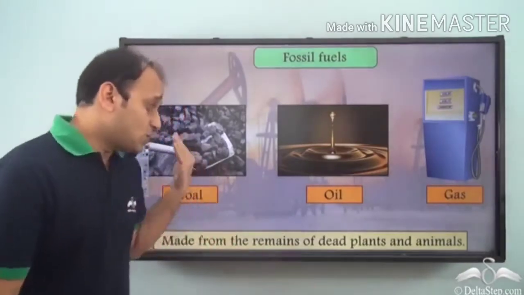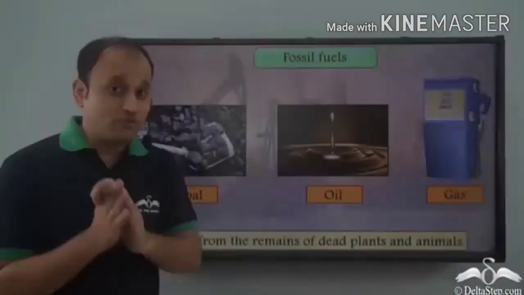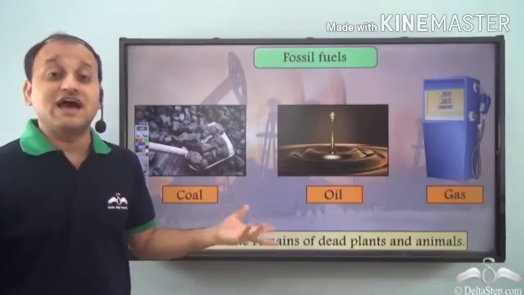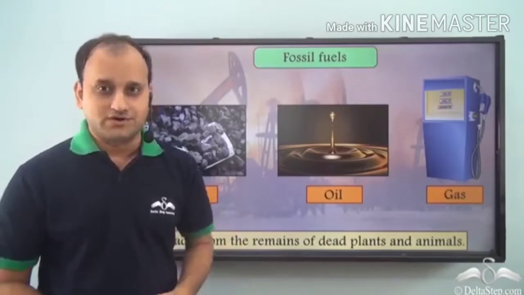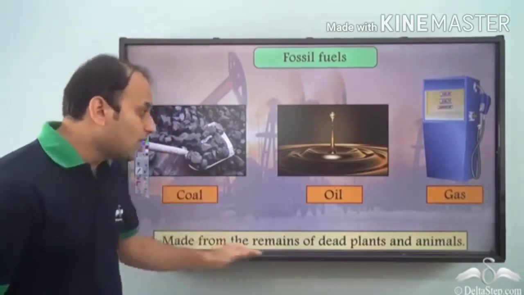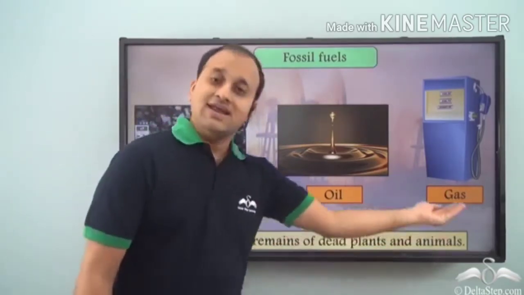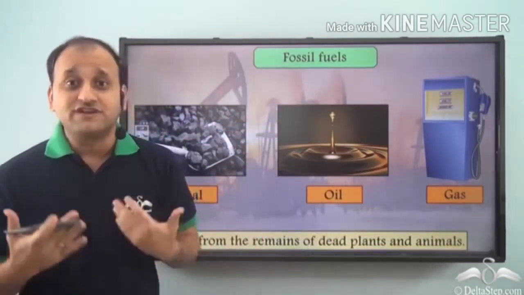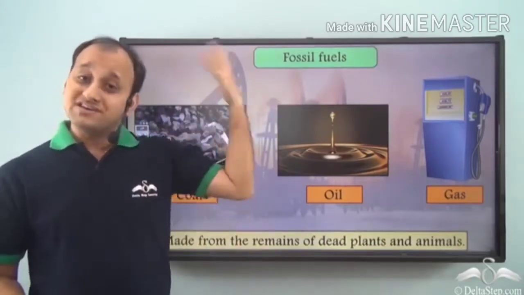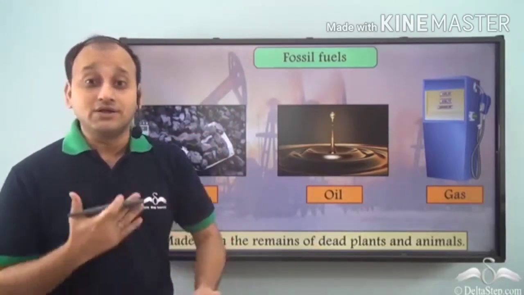So we know that coal, oil and gas are non-renewable resources. Now, why do we call them non-renewable? Because we have limited reserves of all the three. But why do we have limited reserves of them while we have unlimited supply of wind and water? Because coal, oil and gas are made from the remains of dead plants and animals. So remains of dead plants and animals decay over the years and then they convert into coal, oil and gas.